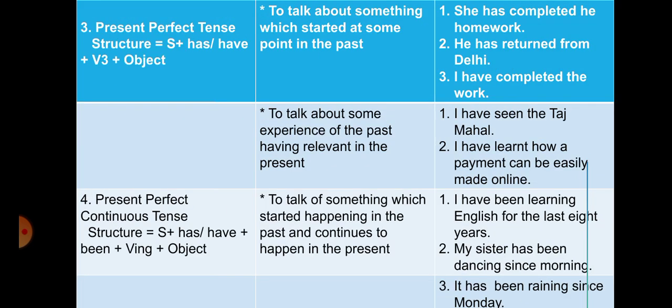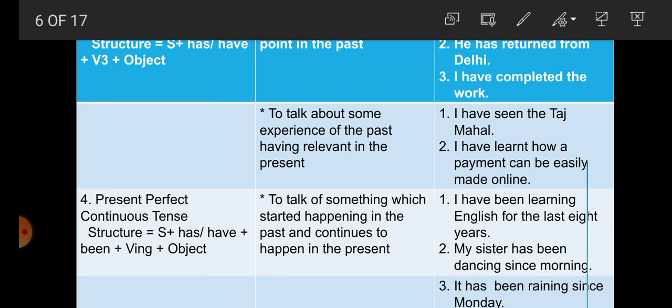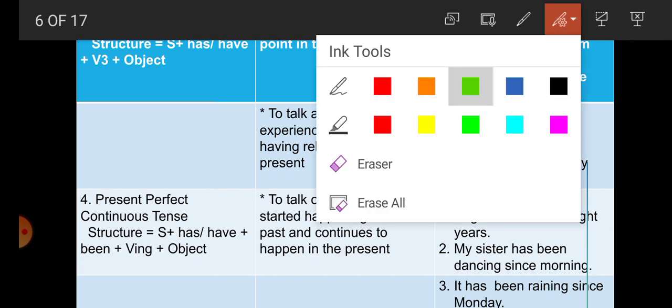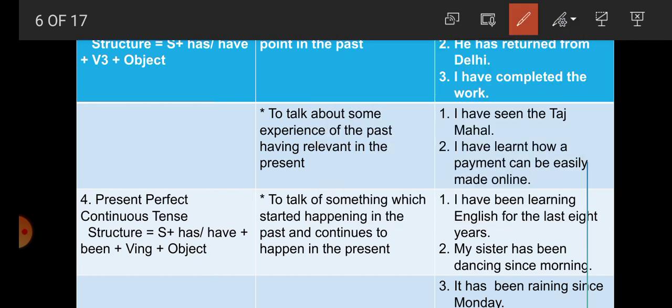Now number 3, students, present perfect tense. We all know the structure of present perfect tense: subject plus has, have, then verb third form, and then object.